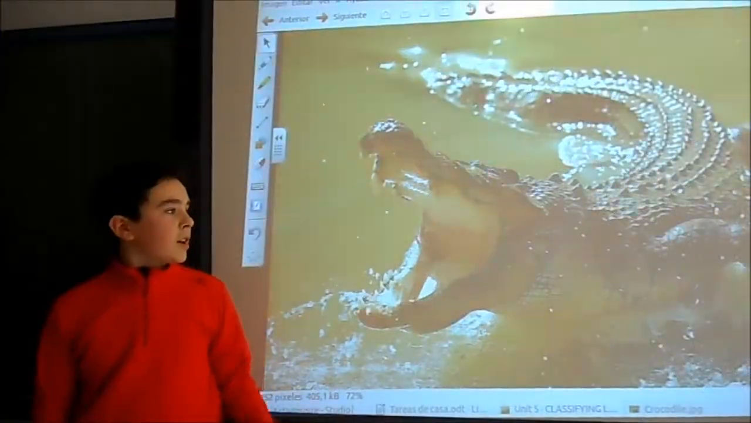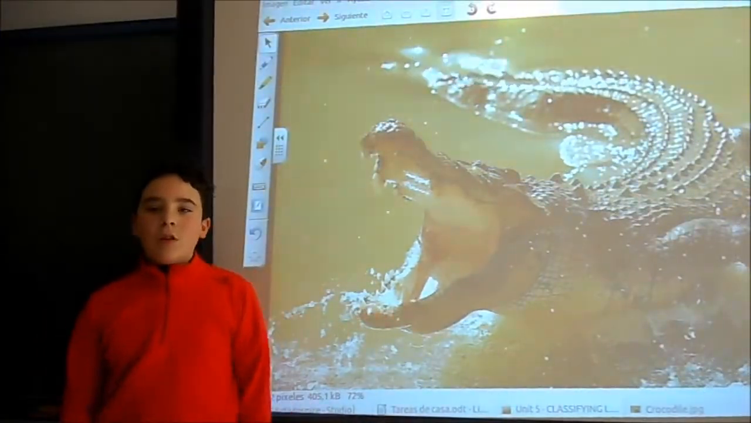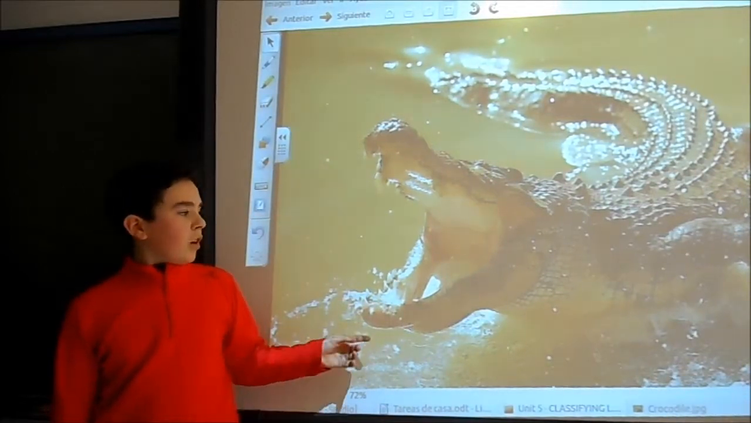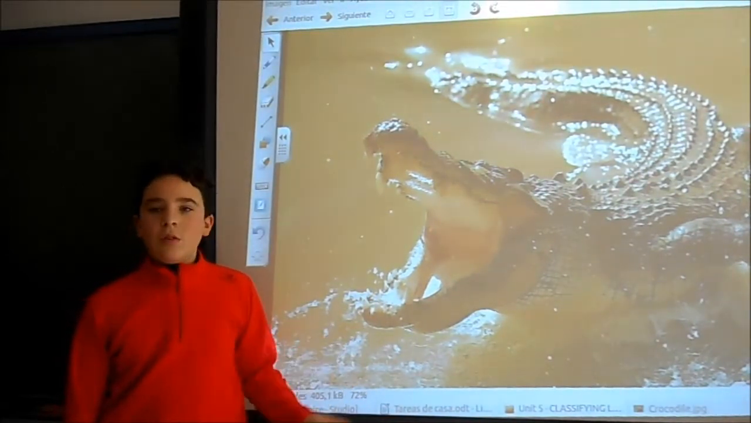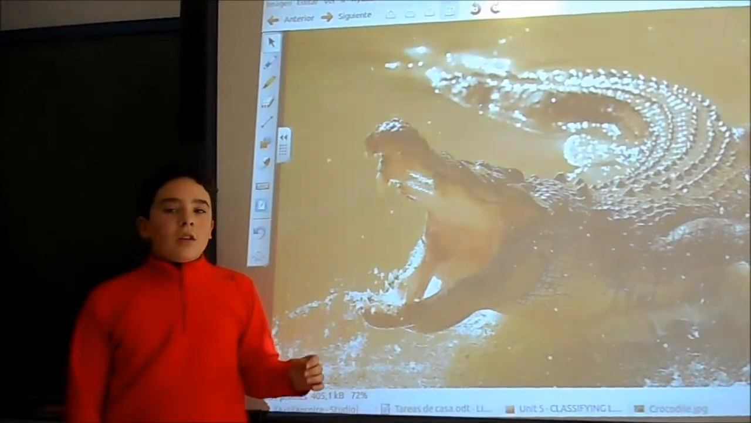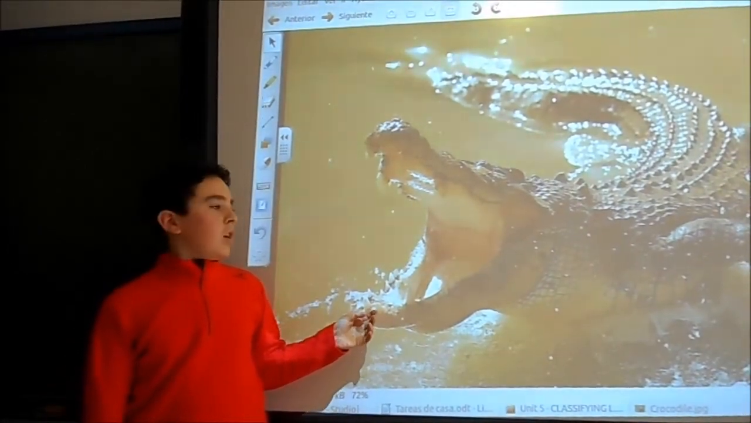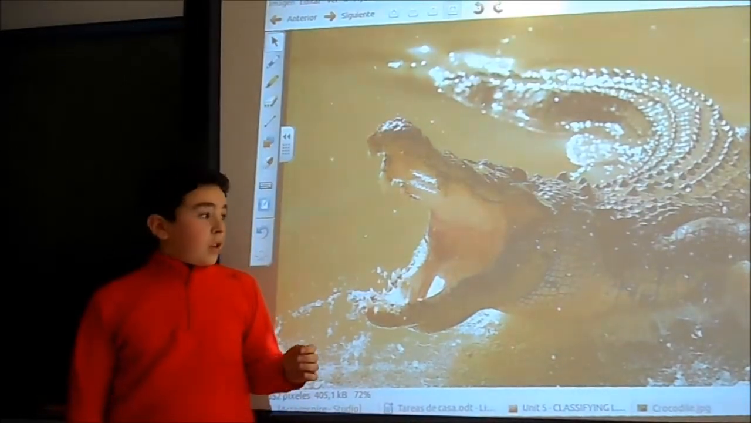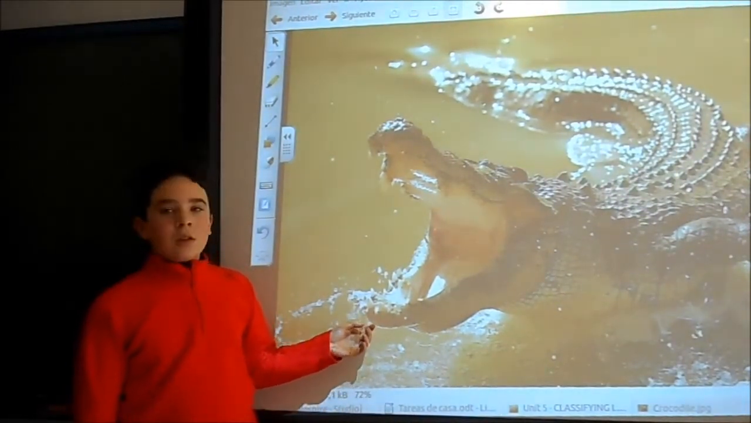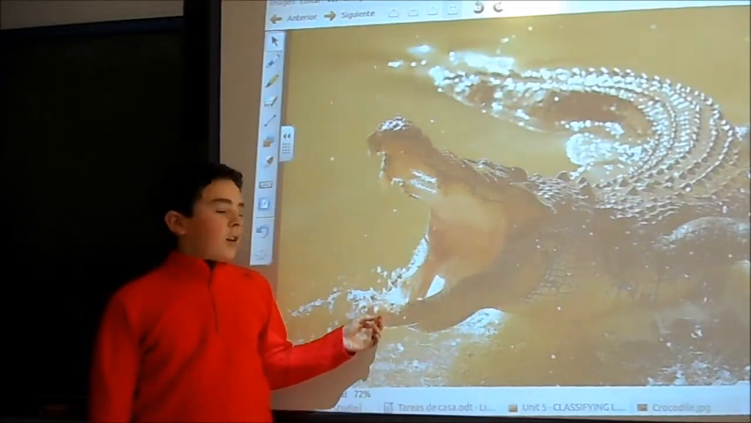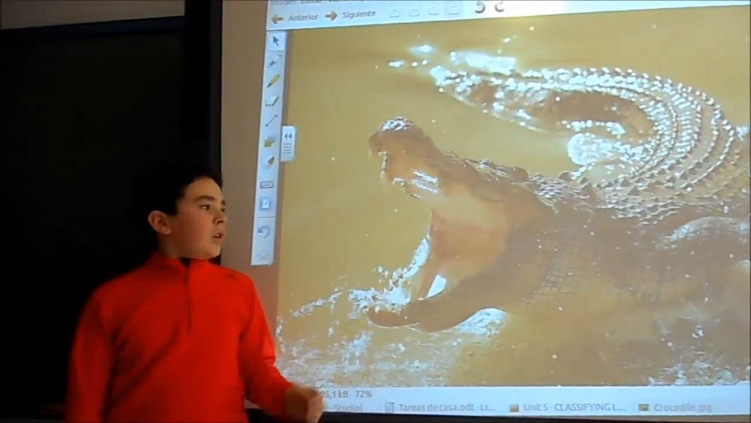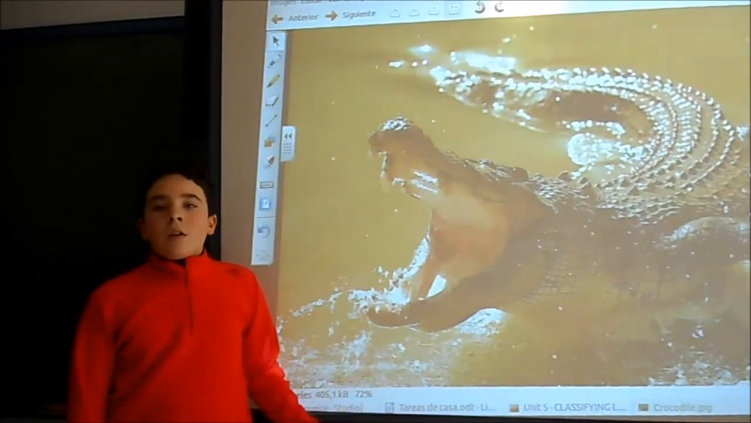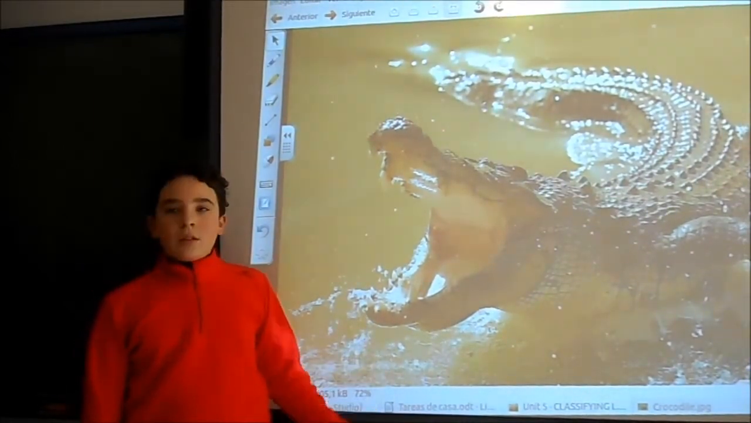I am going to describe a crocodile. These animals are vertebrates because they have got bones and a spinal column. They are heterotrophs because they eat other living things. He reproduces with eggs. He is covered with scales and has forelegs and a tail.